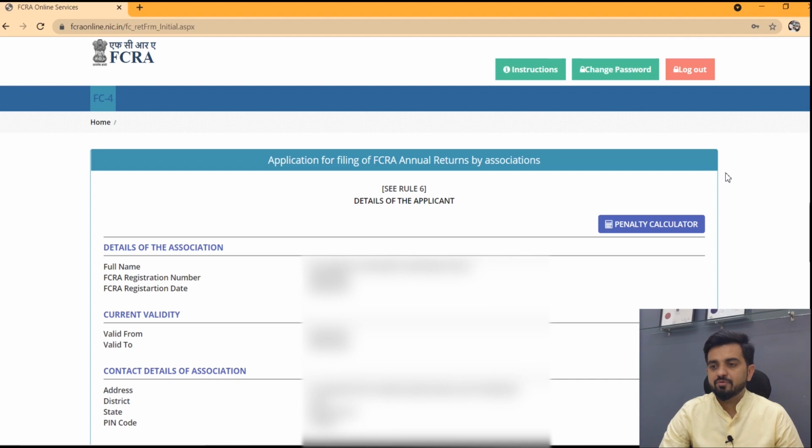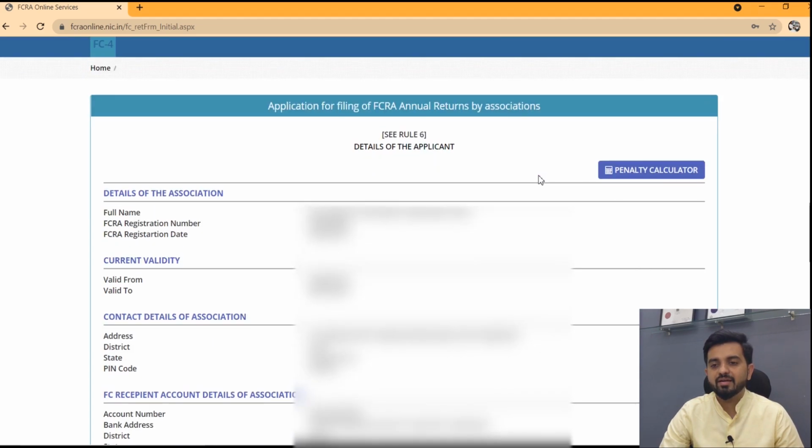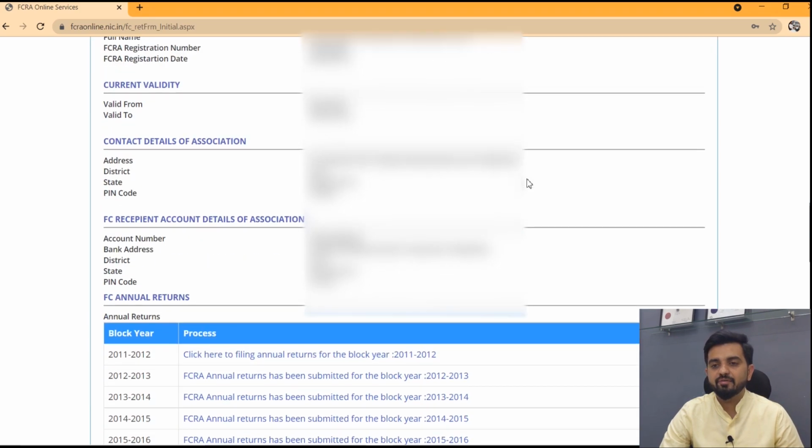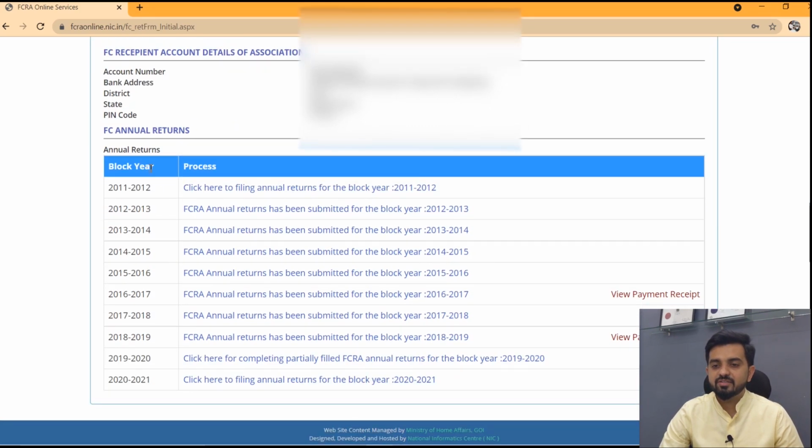You just have to confirm all these details and go through them properly. These are the basic details like name of organization, contact details, etc. Below are the FC4 annual returns. The list is there since this institution must have started filing FC4. We are going to file for block year 2019-20. We have already put a few details in this 2019-2020 form, that's why it is showing as a partially filled FCRA annual return.